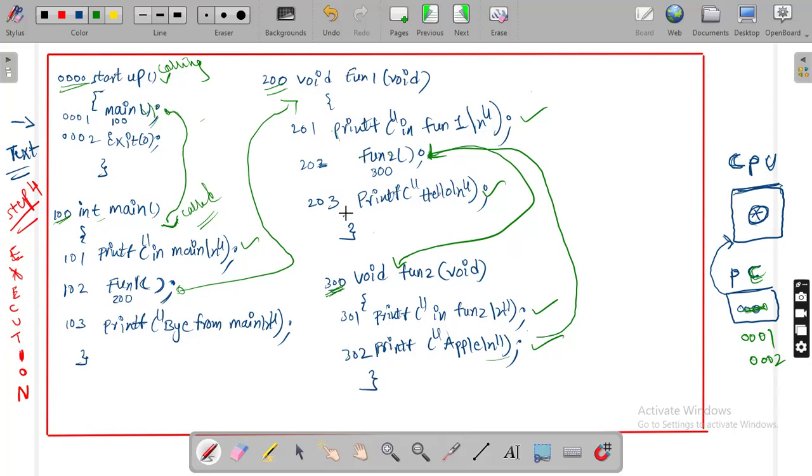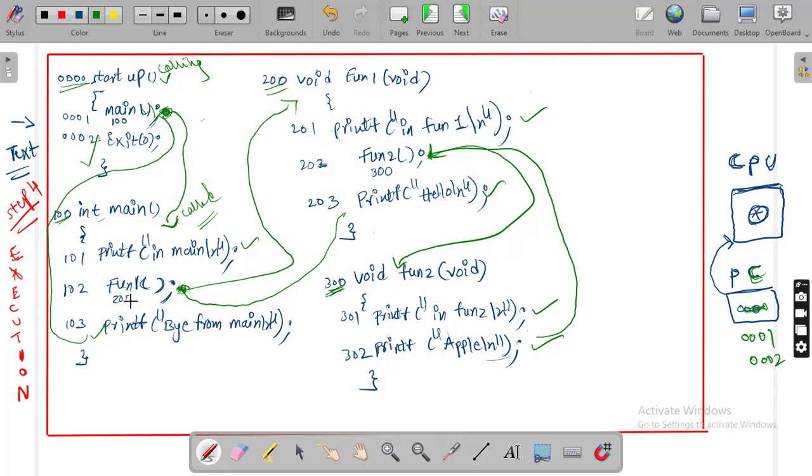Where does it have to return back? Where it came from. The same point, to the calling function. Now you are in the main function. Are there any pending statements? Yes, that is printing boy from main. So boy from main will be printed. After printing boy from main, are there any pending statements in the main function? No pending statements, so it is time to return back. Where does it have to return back? From where it came, from startup, so it returns back to the calling function, this point. And are there any pending statements? Yes, that is exit. So exit is executed, and your program will exit.